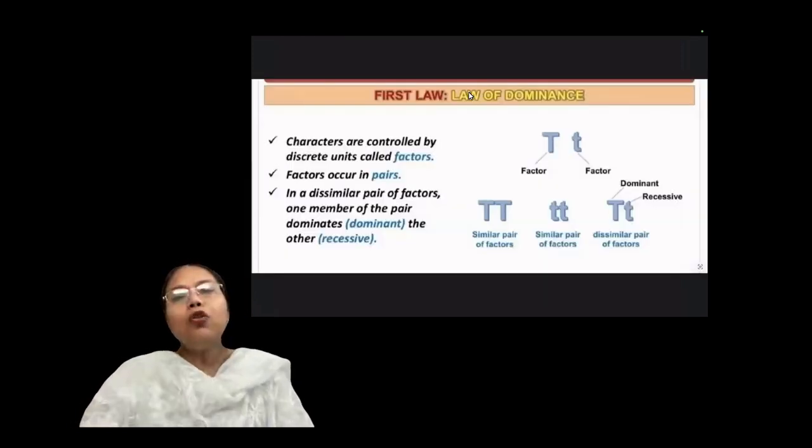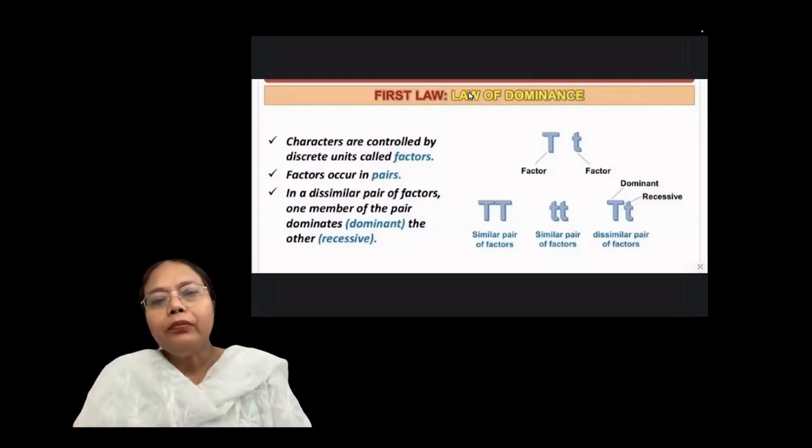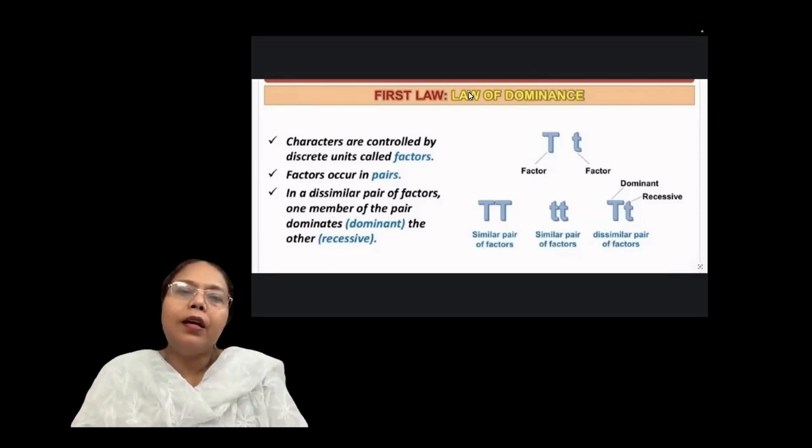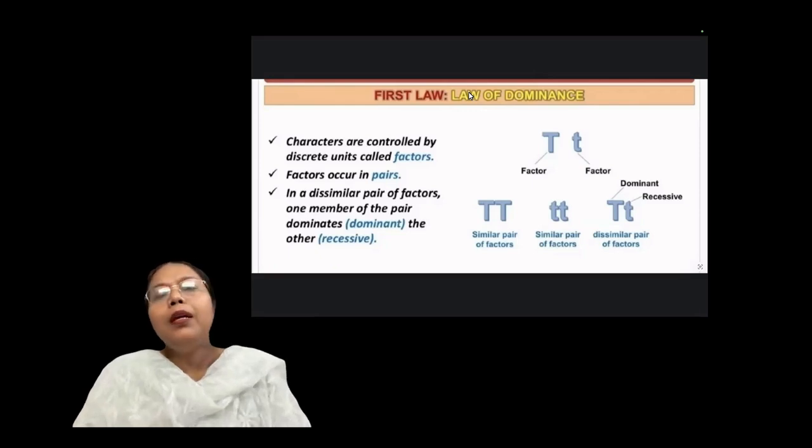Clear, bachcho? So on the basis of this, Mendel proposed a law of dominance, the first law. Actually, Mendel gave three laws: law of dominance, first; law of segregation, second; and the third law is law of independent assortment. This is related to the dihybrid cross. So today in this lecture, I am only focusing on the monohybrid cross.